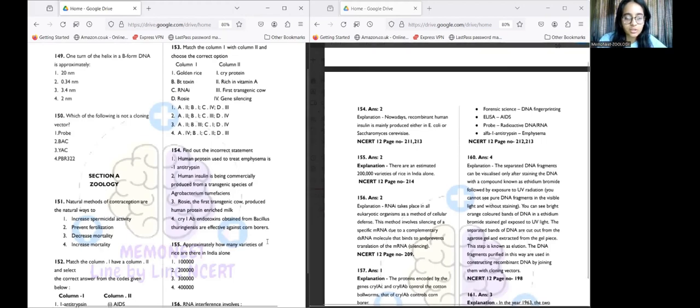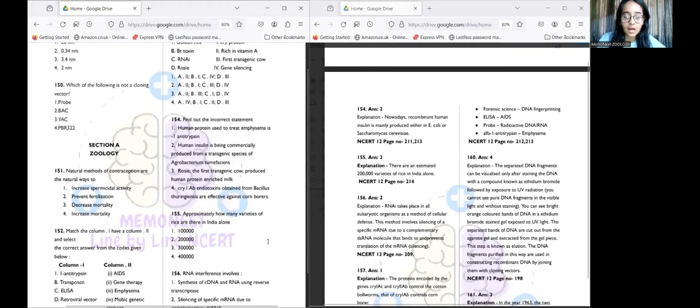Next, the question is: approximately how many varieties of rice are present in India alone? India, as we know, is an agricultural land where almost more than half the population is involved in agriculture, in the small towns and villages. So there are an estimated 2 lakh varieties of rice in India alone, which is option number 2.